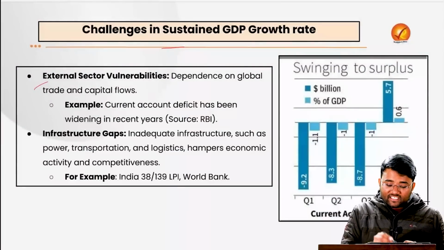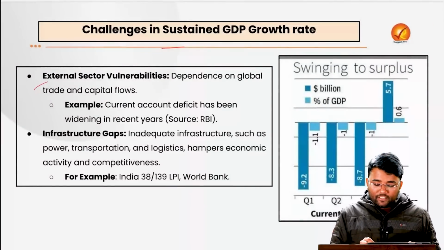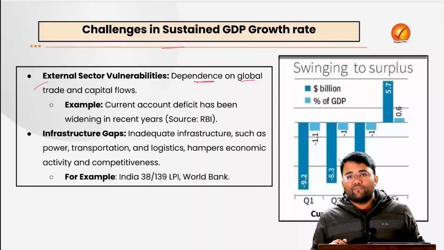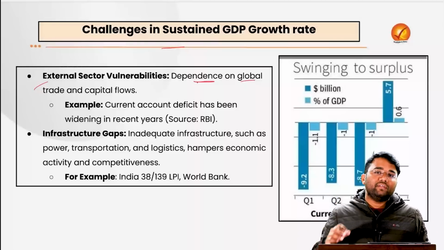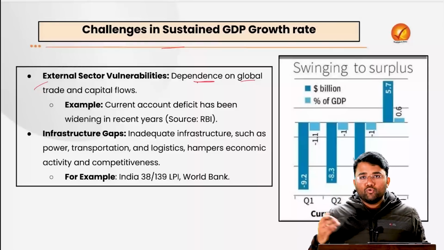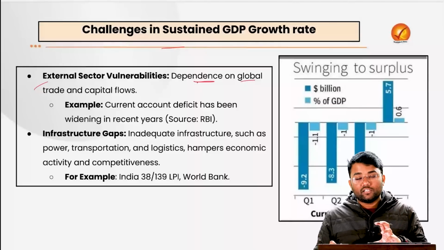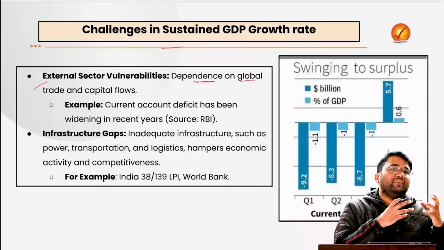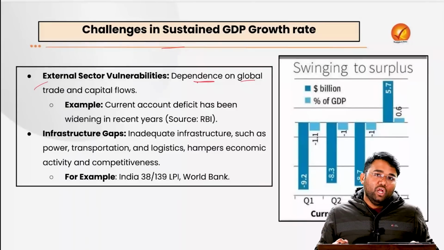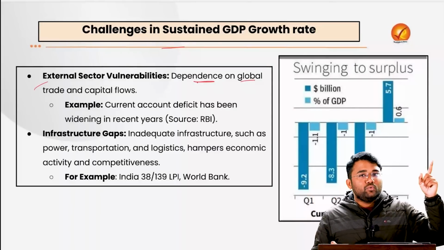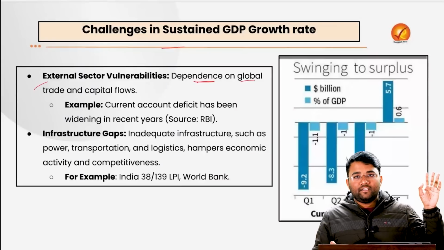Other challenges are external sector vulnerabilities, for example, dependence on global trade and capital flows. What we are witnessing in the last few months is a lot of selling by foreign institutional investors, who constitute a major chunk of investment in the Indian economy. When they are selling and leaving India, it leads to a decline in the capital market.